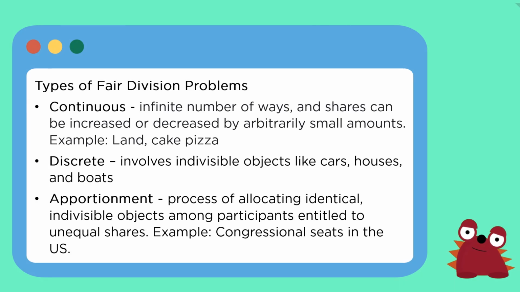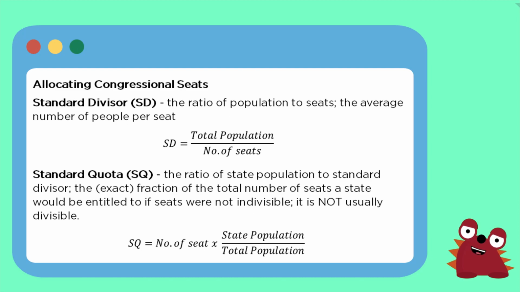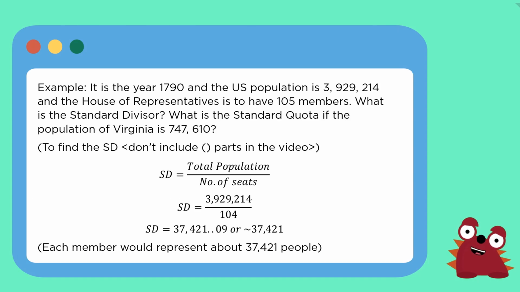Allocating congressional seats, we use two ratios, standard divisor and standard quota. Standard divisor is the ratio of population to seats. It is the average number of people per seat. Standard quota is the ratio of state population to standard divisor. It is the exact fraction of the total number of seats a state would be entitled to if seats were not indivisible. The formula for these two ratios are shown on your screens. To understand the concept of standard divisor and standard quota, let us have an example.